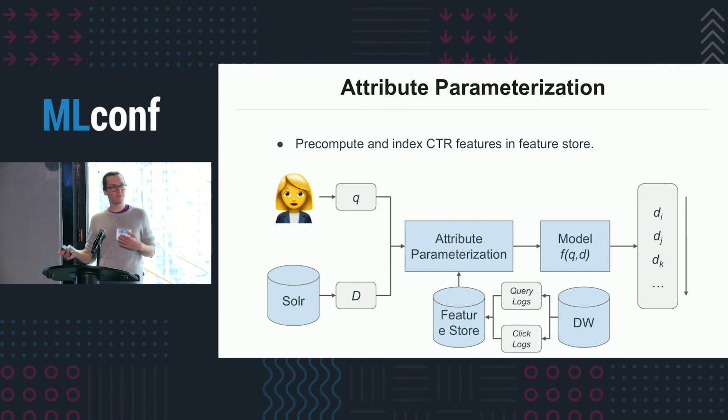And this gives us a lot of flexibility around what functions we want to compute over what attributes. It also allows us to compute those for different times. So we could look at the logs for the past 6 months or the past 3 months or the past 7 days. We can use different decay functions. And really, we can compute all sorts of things and then index them and just make them available at query time.